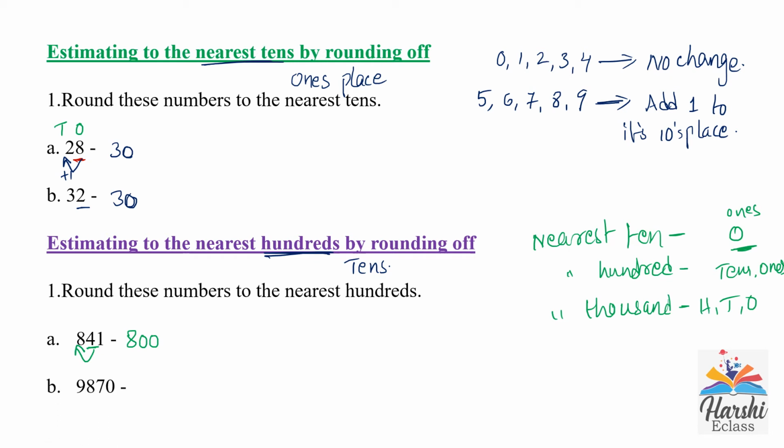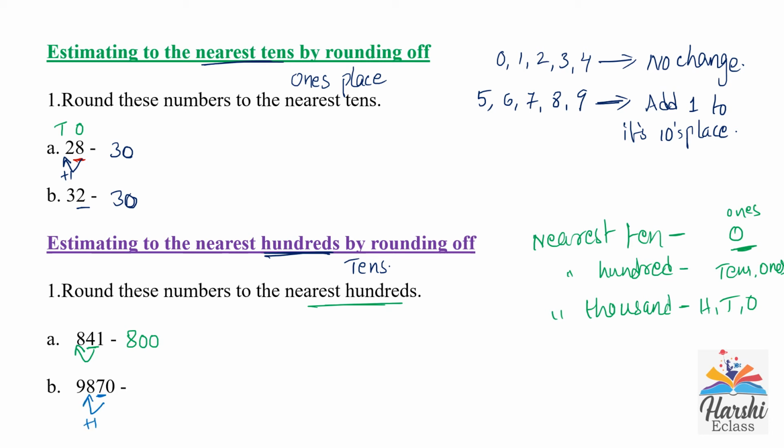Now B1, 9870. Here now the thousands place also came. When you are rounding off 9870 to its nearest hundreds, same rule, we need to check its tens place. In the tens place there is 7, which is a strong number. 7 is greater than 5. So its hundreds place will change. We will add 1 to its hundreds place.